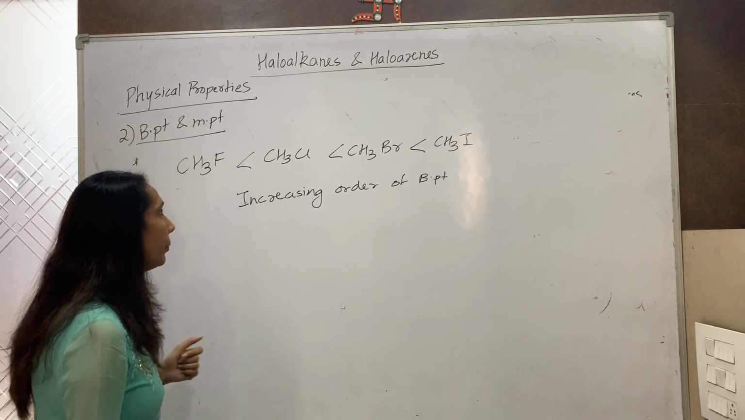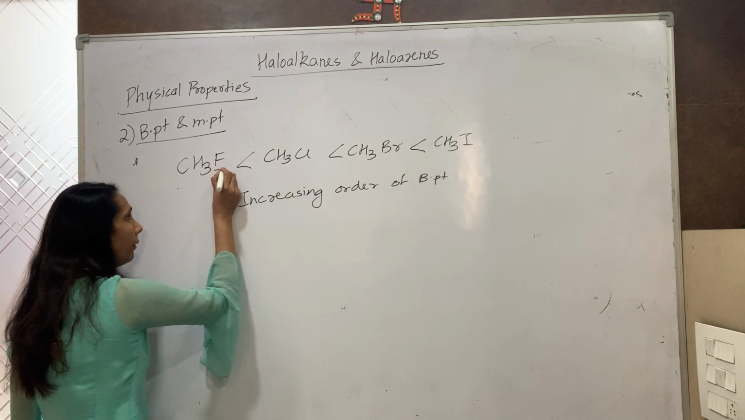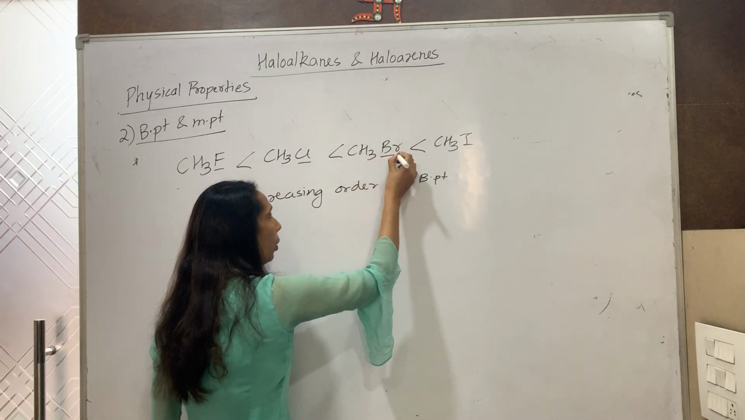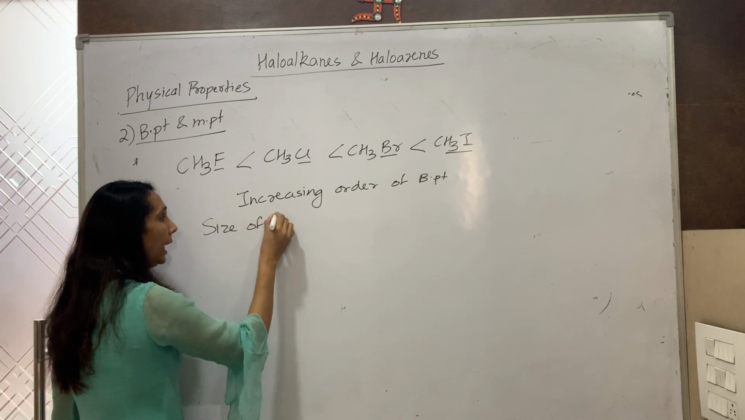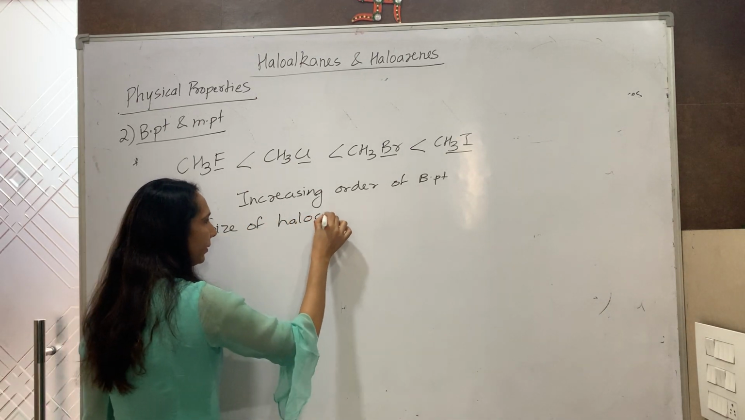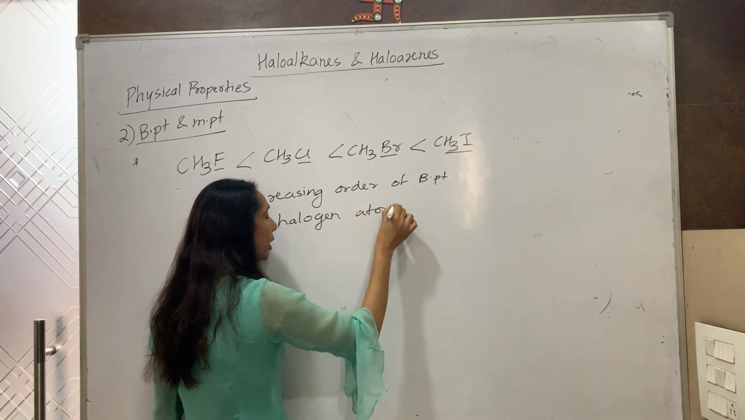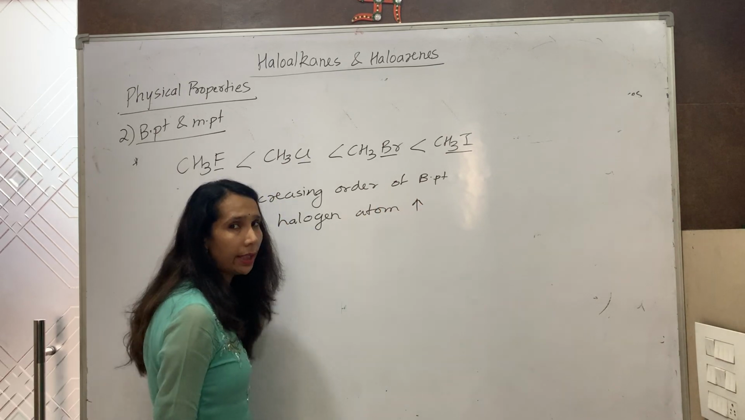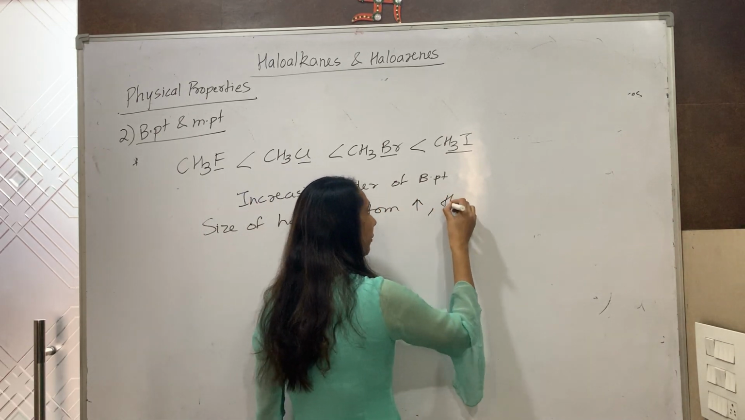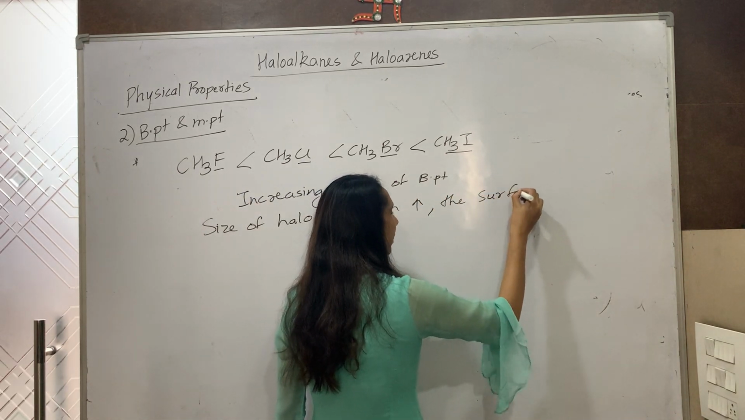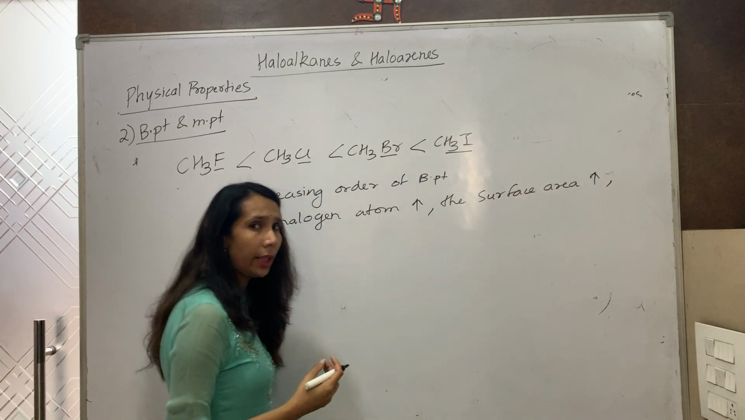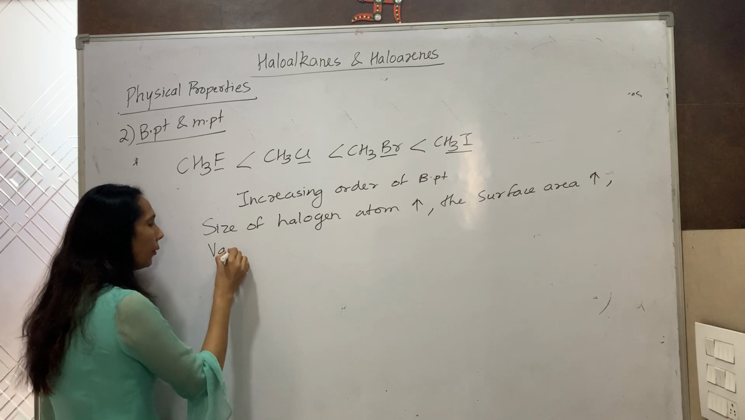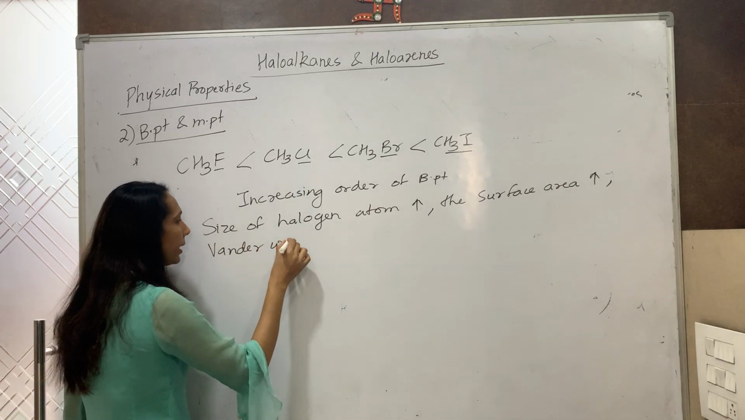Now why is it so? As I go from fluoro, chloro, bromo, iodo, the size of the halogen atom increases. As the size of the halogen atom increases, the surface area increases. As the surface area increases, the van der Waals force of attraction increases.